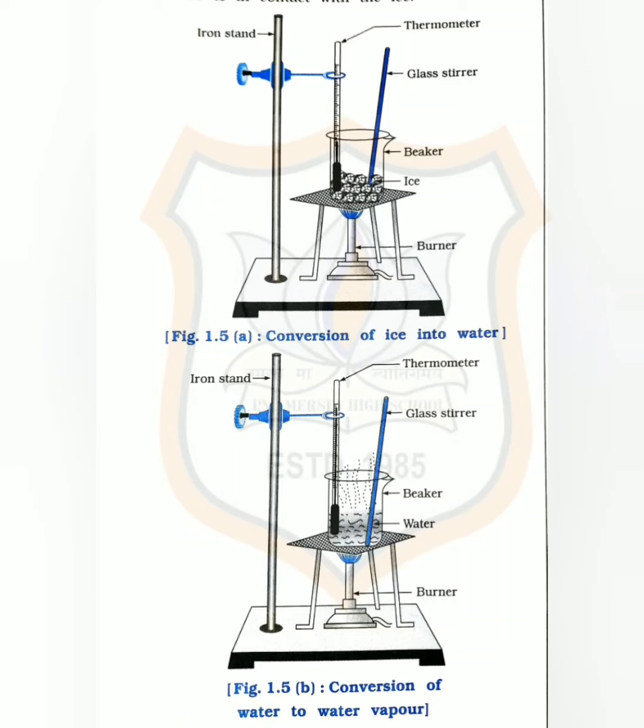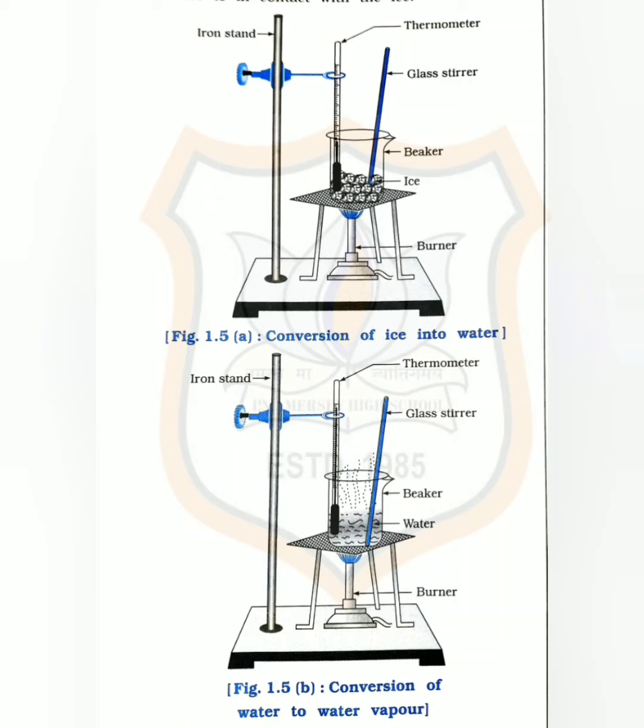Now put a glass rod in the beaker. Heat while stirring till the water starts boiling. Keep a careful eye on the thermometer reading till most of the water has vaporized. Record your observations again for the conversion of water in the liquid state to the gaseous state.